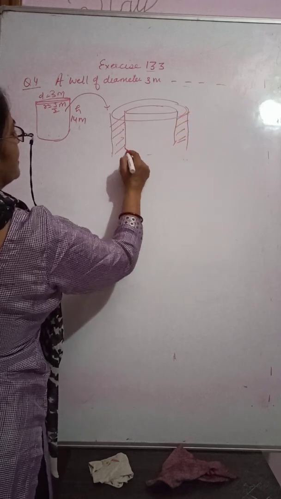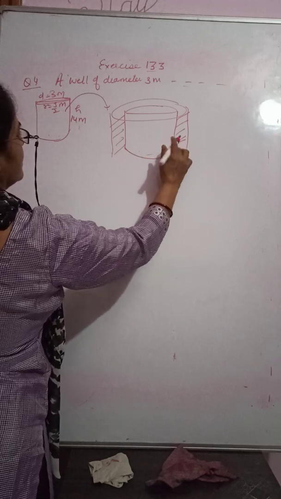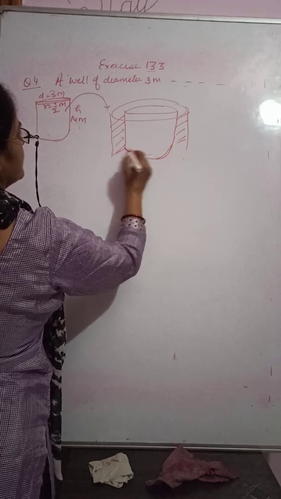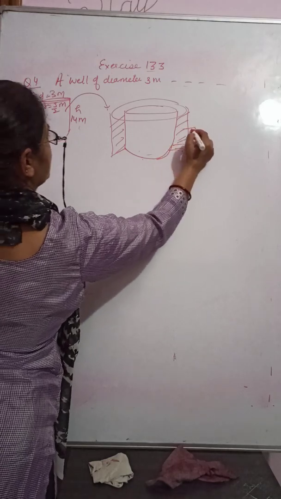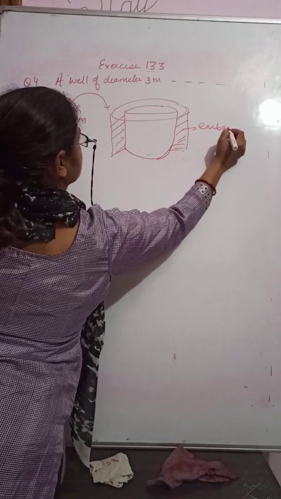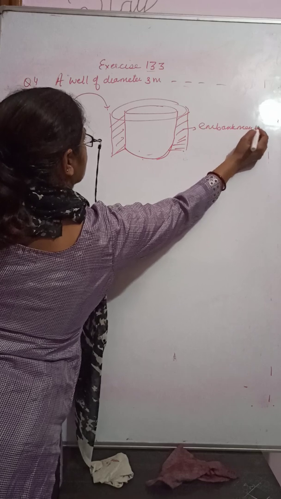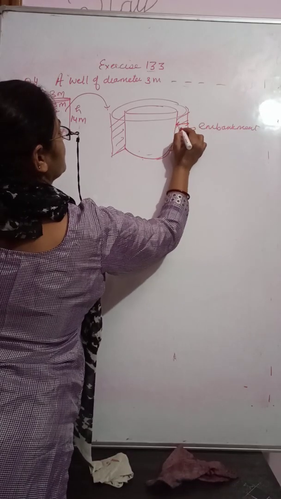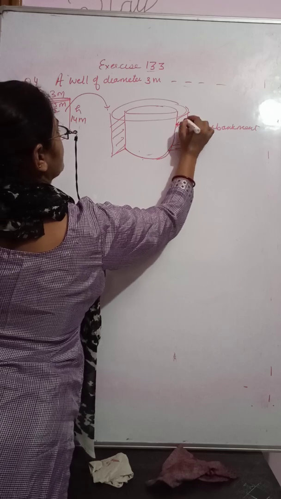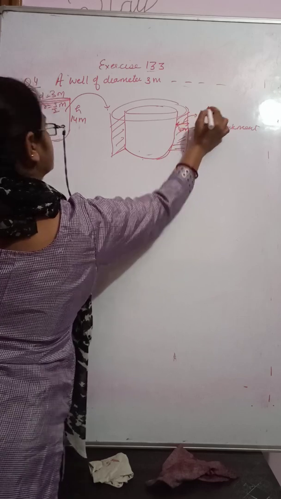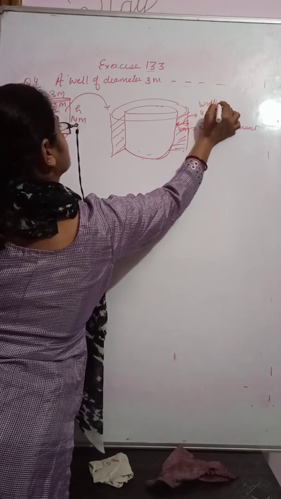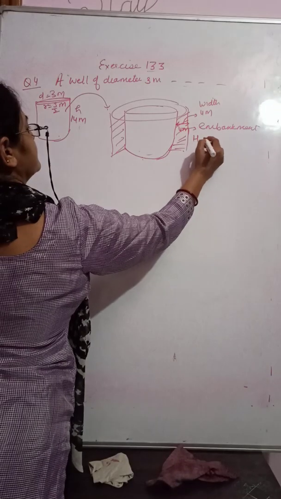This is the embankment. And this embankment which has been made has a width of 4 meter, from here to here. You have to find the height of the embankment.